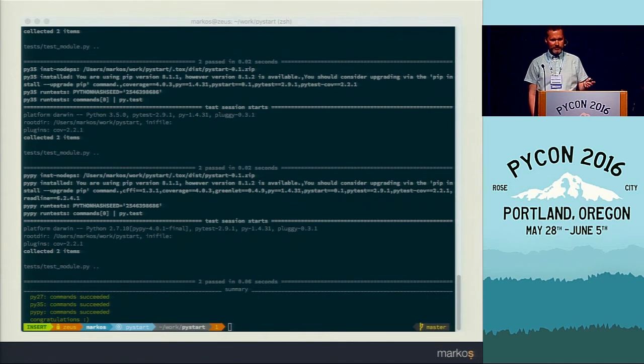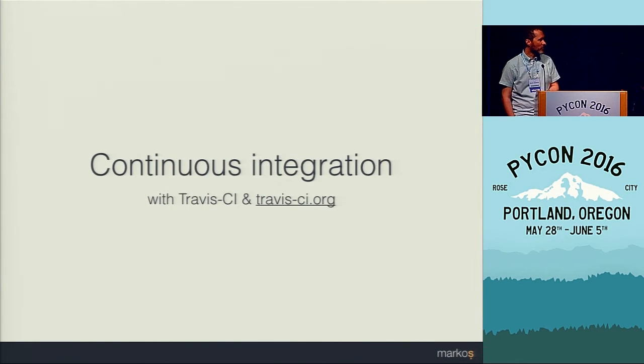So at this point, we have a package that can be installed and that can be tested in multiple environments. But wouldn't it be nice if the tests ran every time we make a change that we want to keep? And we can actually do this with something called Travis CI.